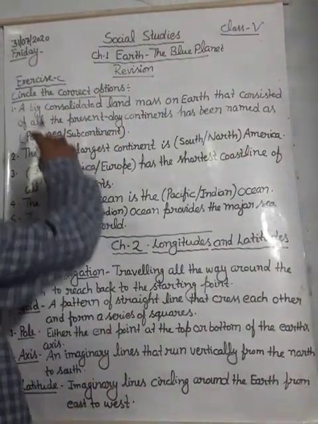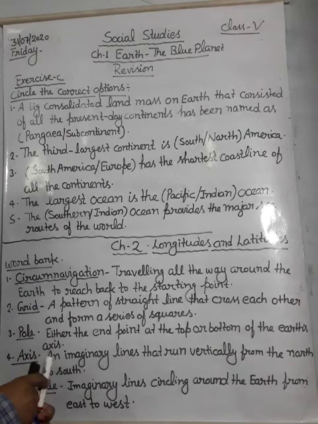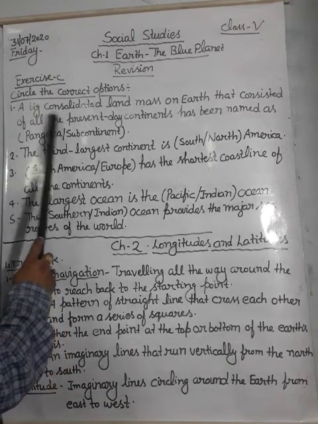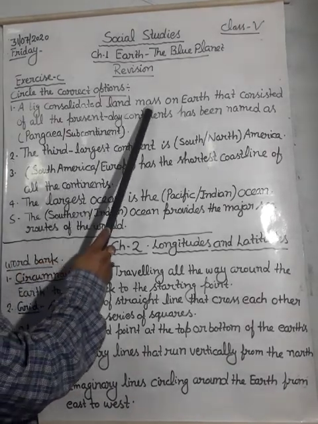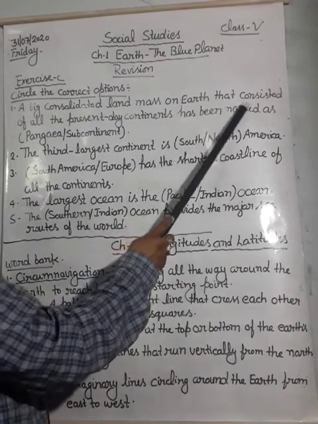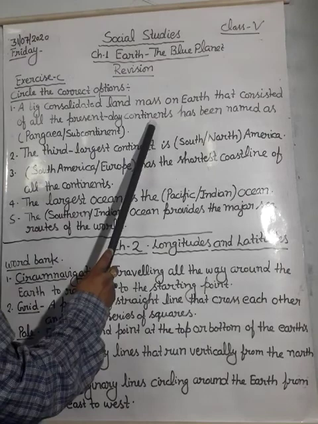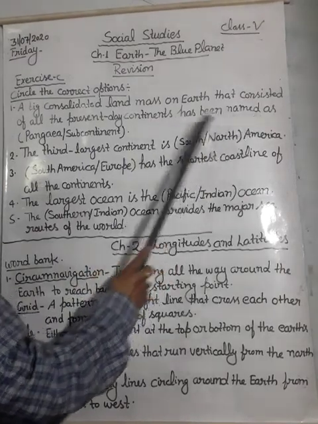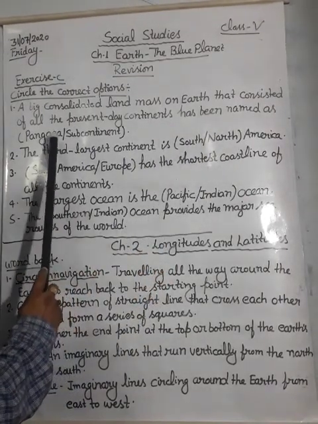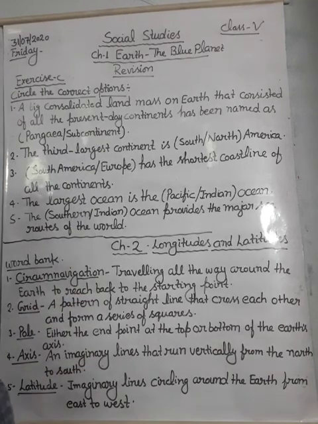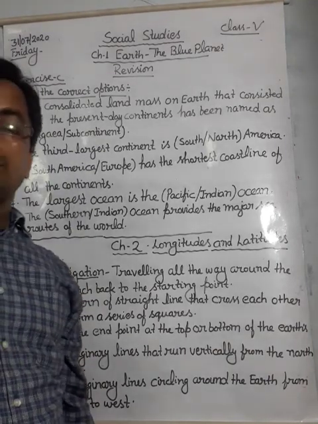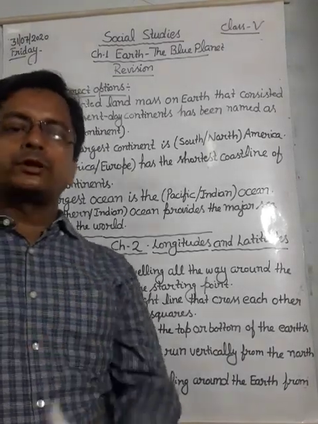First one: a big consolidated land mass on Earth that consisted of all the present day continents has been named as. First one is Pangaea and second one is subcontinent. First of all you have to give the answer.